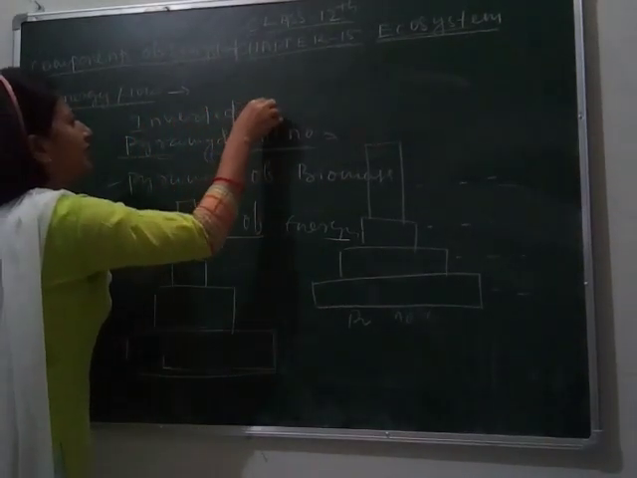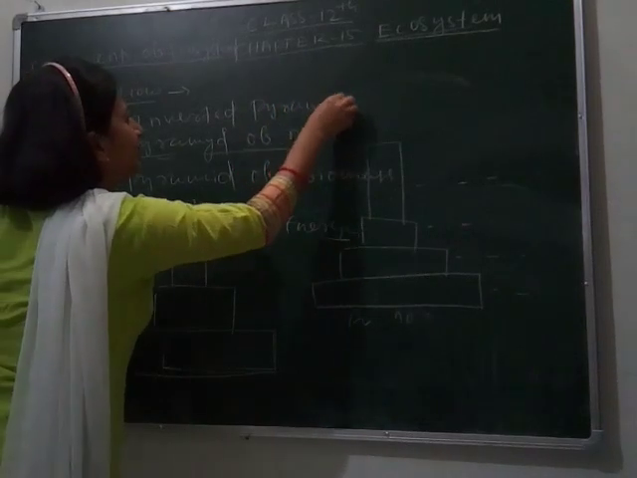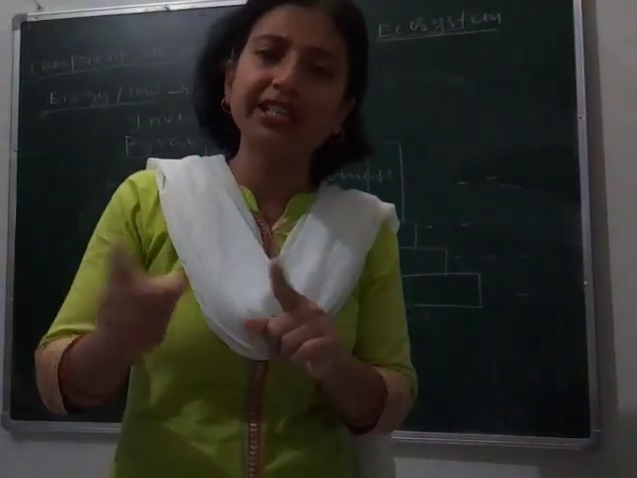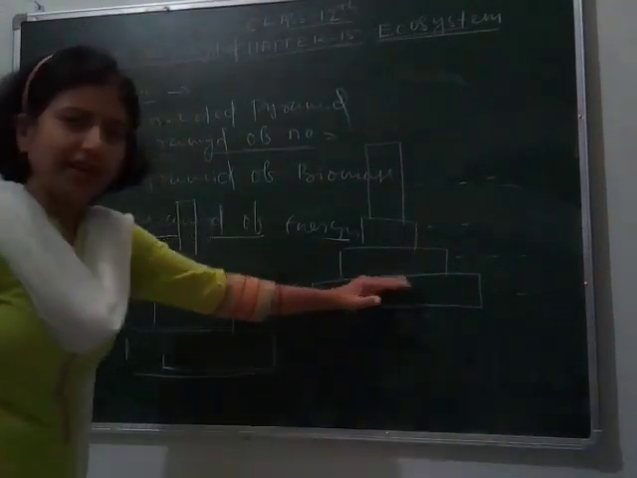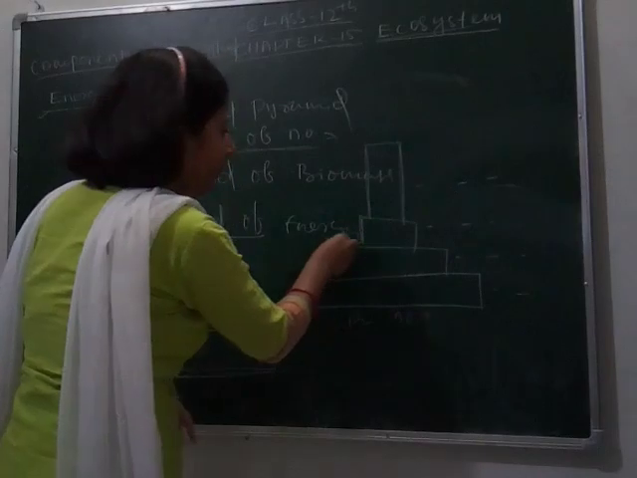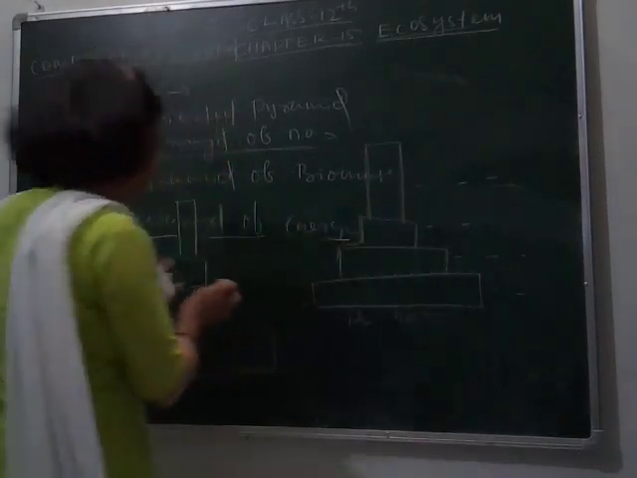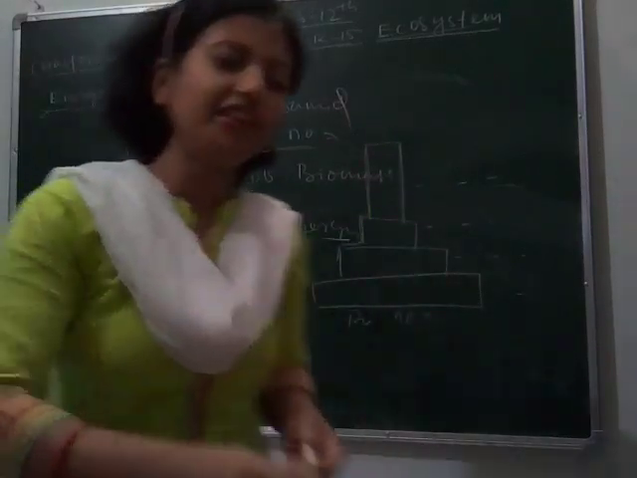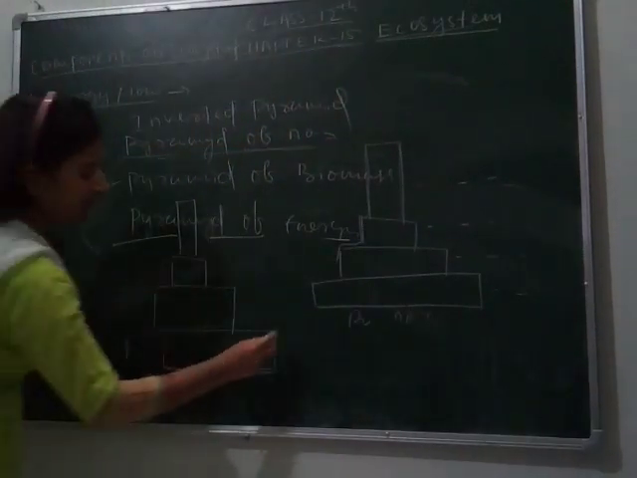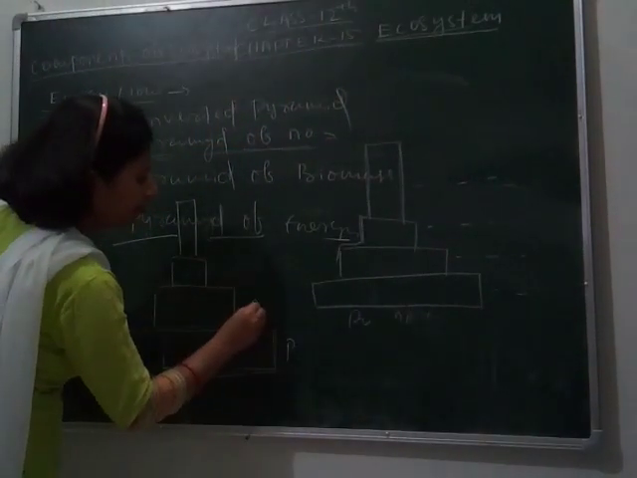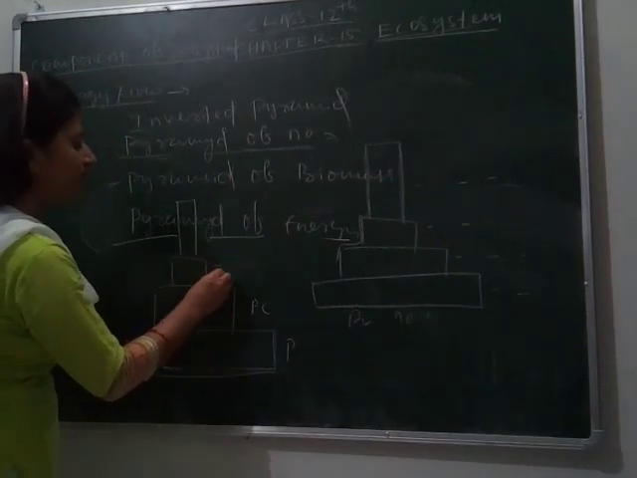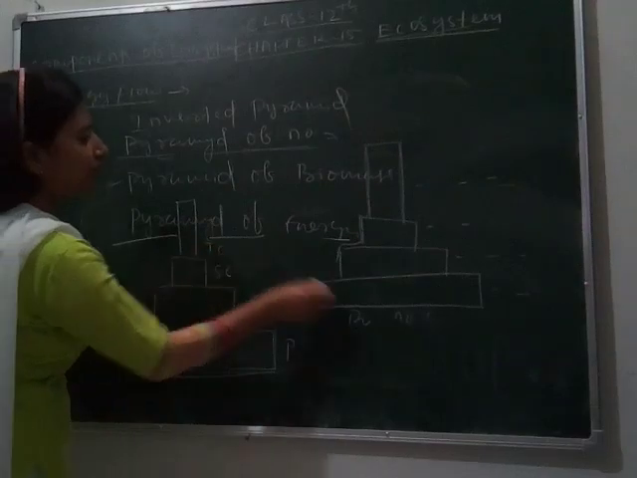Inverted pyramid. What is an inverted pyramid? It is when the number of producers is less than the number of consumers. This is the exception. Here the pyramid sharply decreases towards the top. Here also there are producer, primary consumer, secondary consumer, tertiary consumer, and so on.